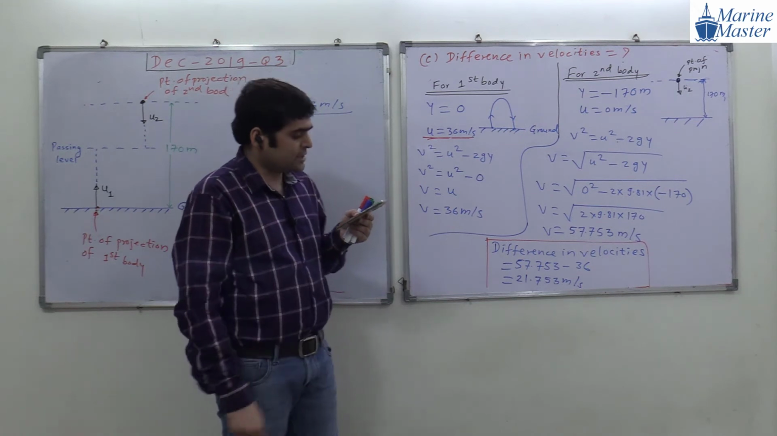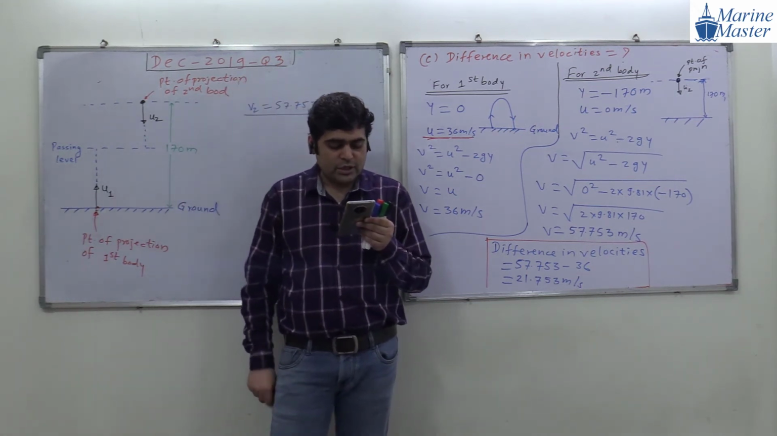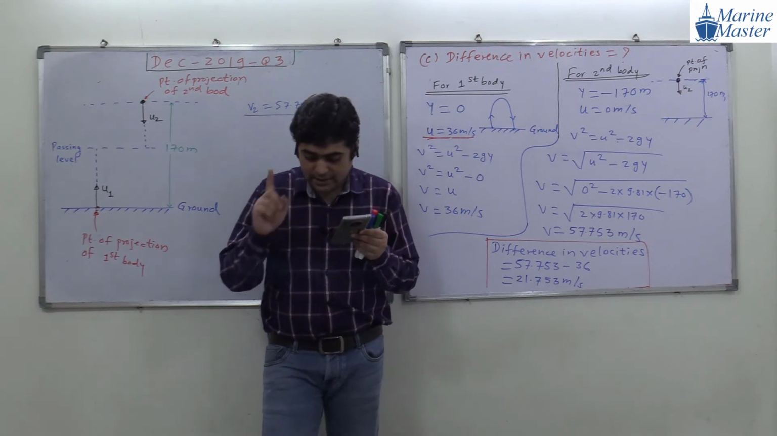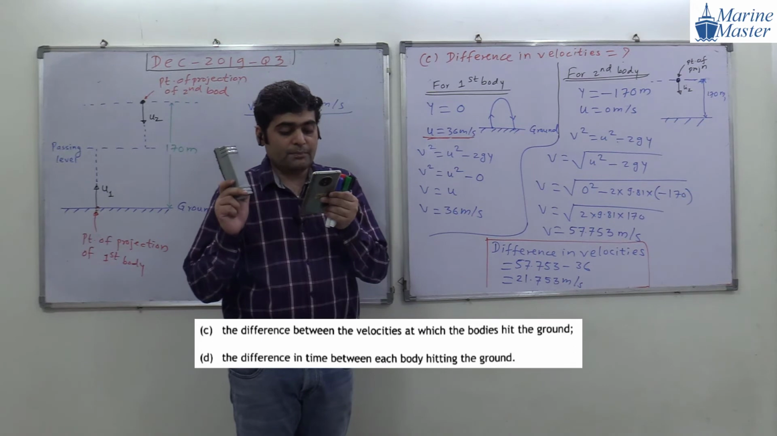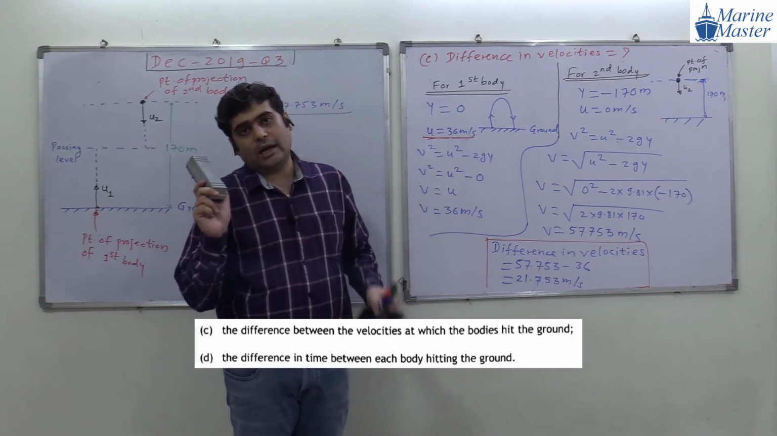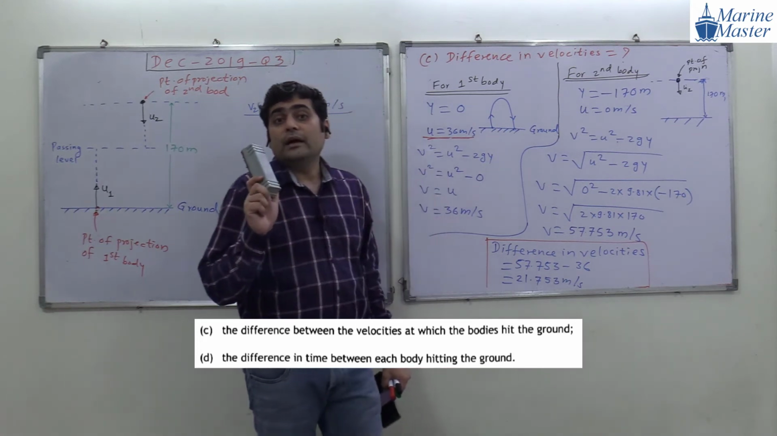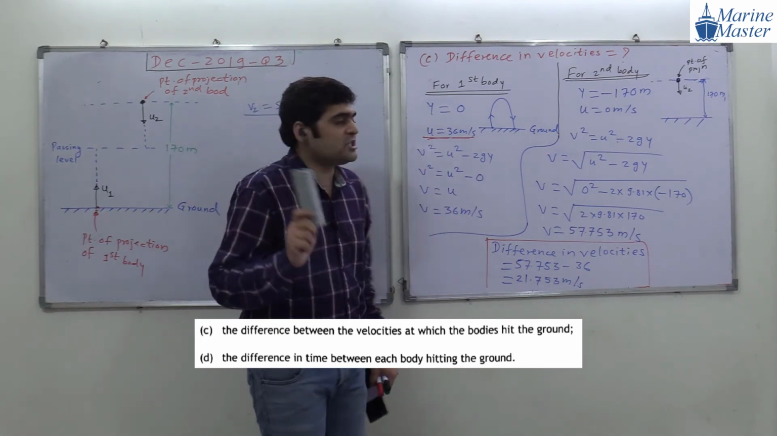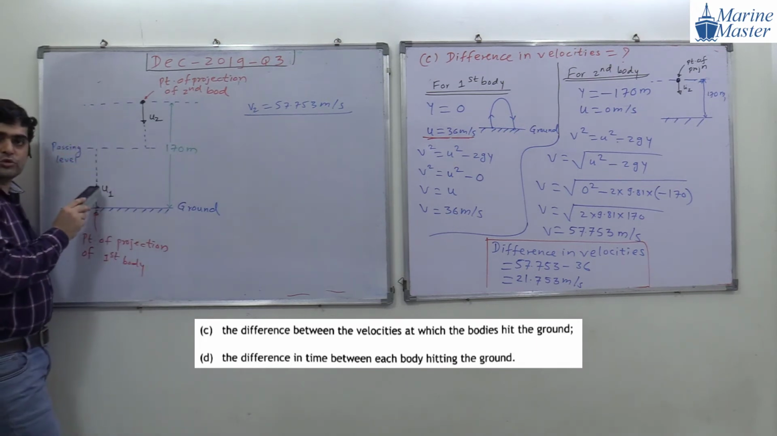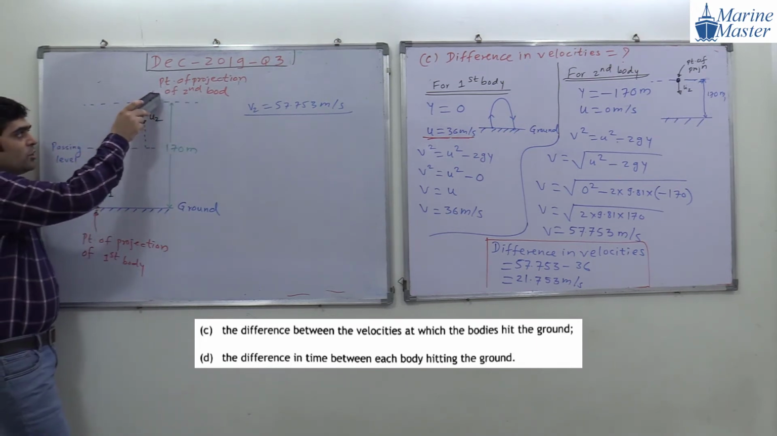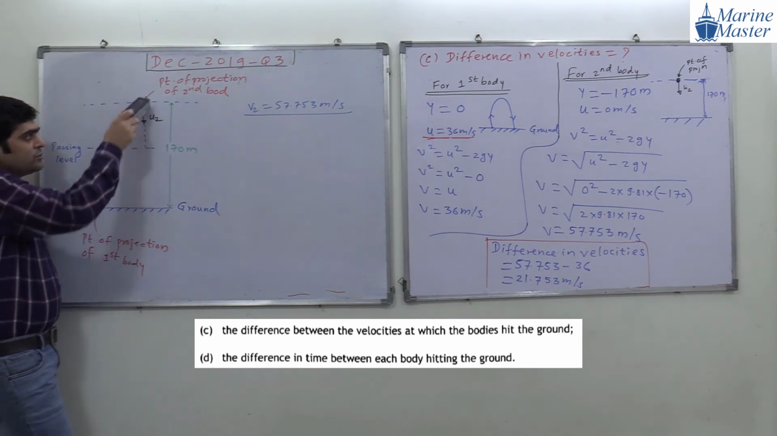Now try to see the next point here. So what are they asking us in the D part? In D part, they are asking us the difference in time between each body hitting the ground. Means the first body will go up, again come down, so we will calculate that time. The second body will start from 170 meter height and again come down. Okay, try to see the point here.